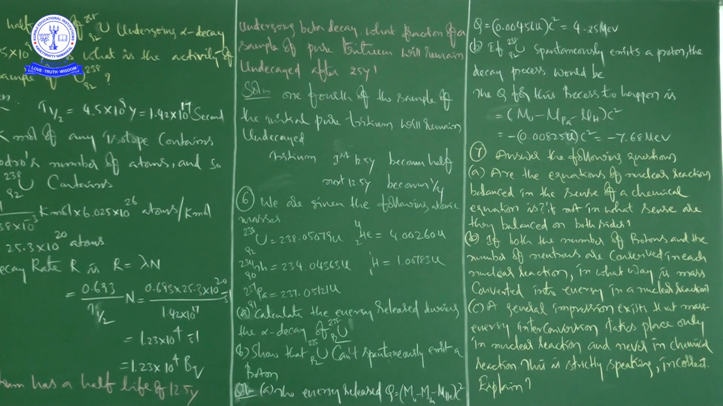Next, C. A general impression exists that mass energy interconversion takes place only in nuclear reactions and never in chemical reactions. This is strictly speaking incorrect. Explain. So we have to explain how that is incorrect. From the point of view of mass energy interconversion, a chemical reaction is similar to a nuclear reaction in principle.